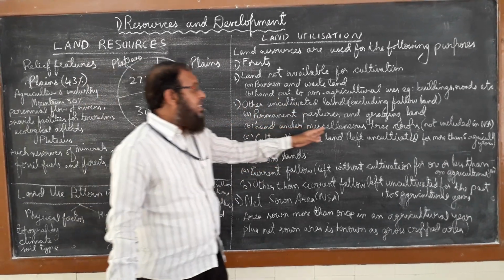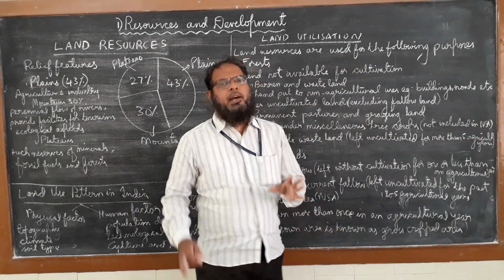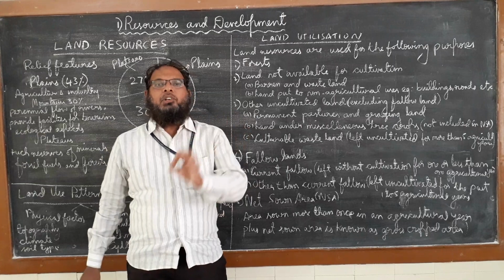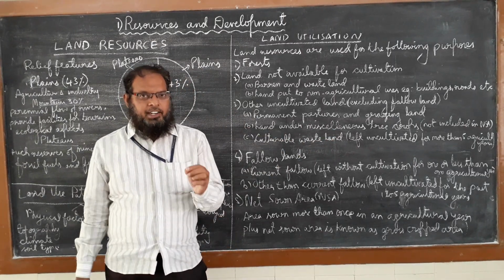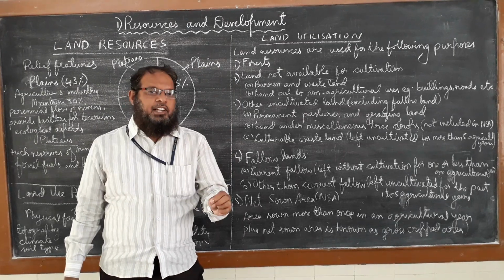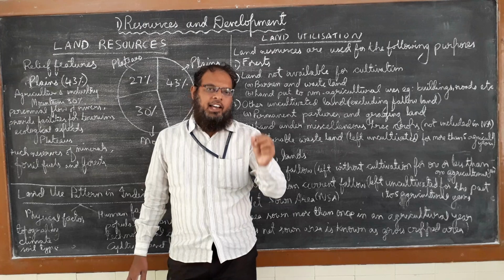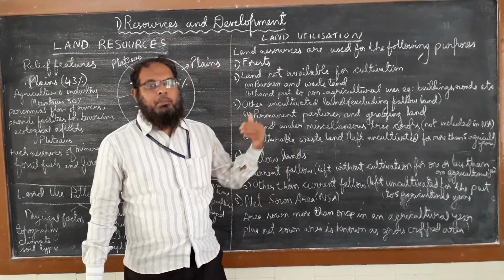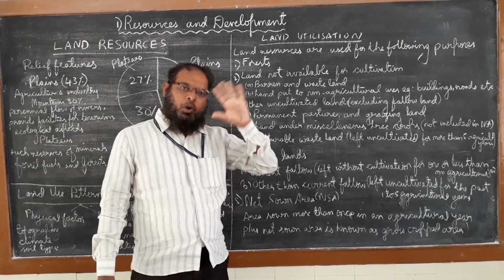And land in the miscellaneous tree crops not included in the net sown area. So there are plants which are grown which we don't count in the net sown area. The net sown area calculation is done annually by the government, recording what type of crop is sown in the agriculture year. But there are some trees and crops which are not counted in the crops.